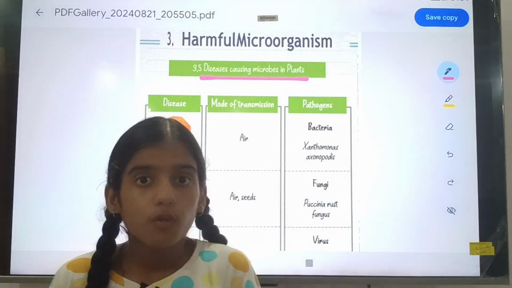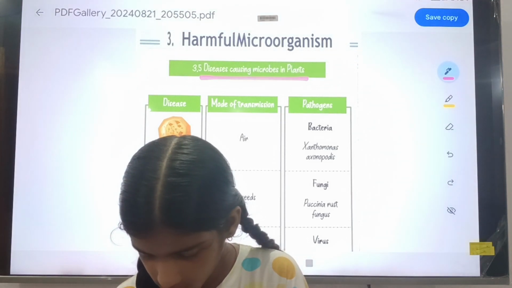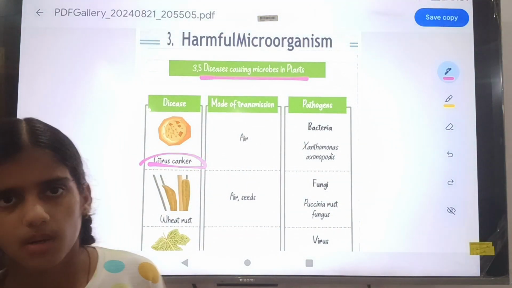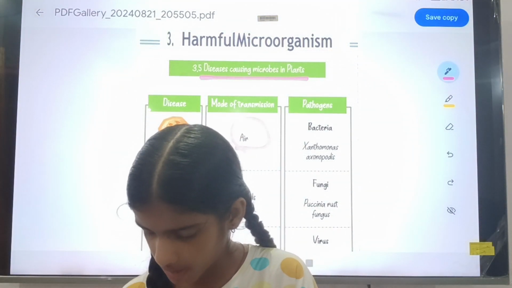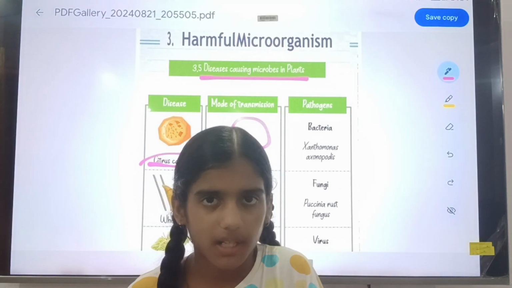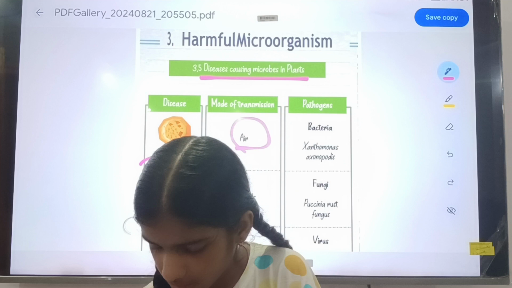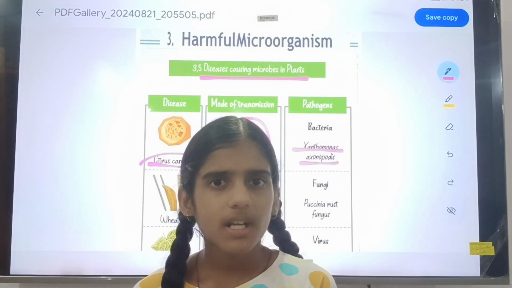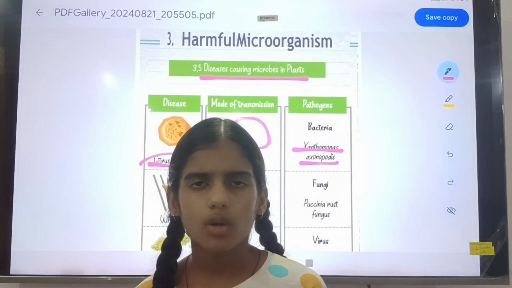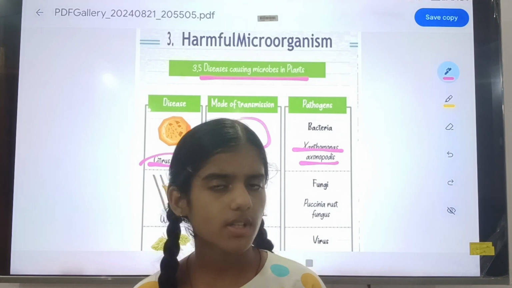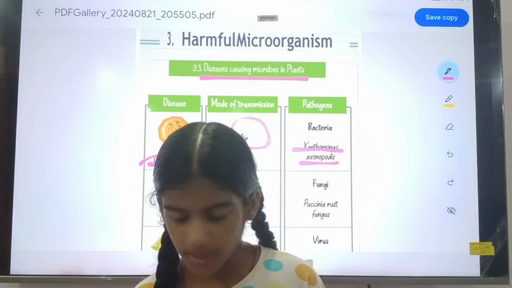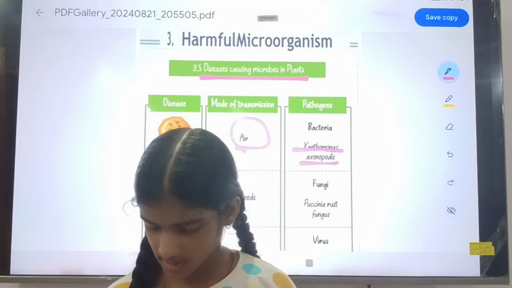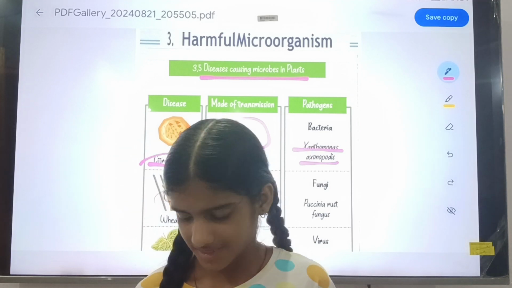So the first disease is citrus canker. Its mode of transmission is air. Its pathogen is a bacterium, meaning it is caused by bacteria. The name is Xanthomonas axonopodis. It is not necessary to know the bacterial name, but you should know that citrus canker is caused by bacteria. That is the pronunciation.